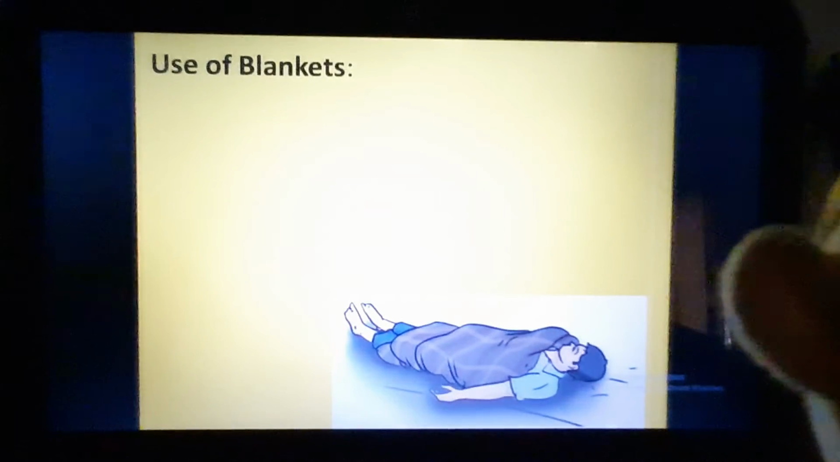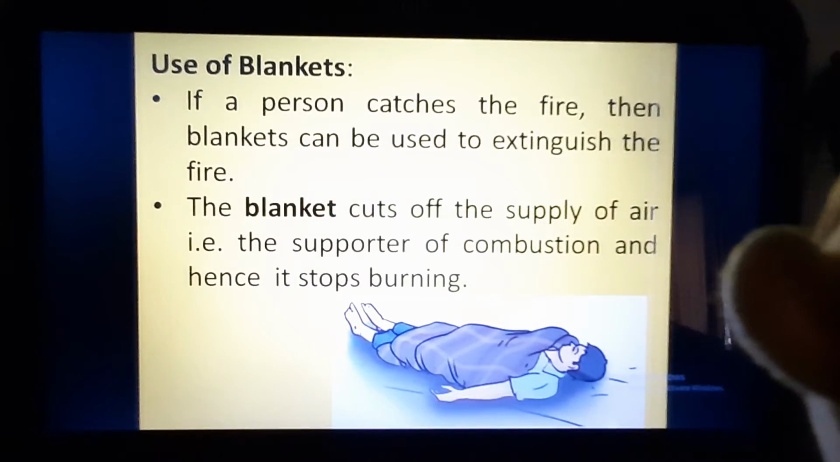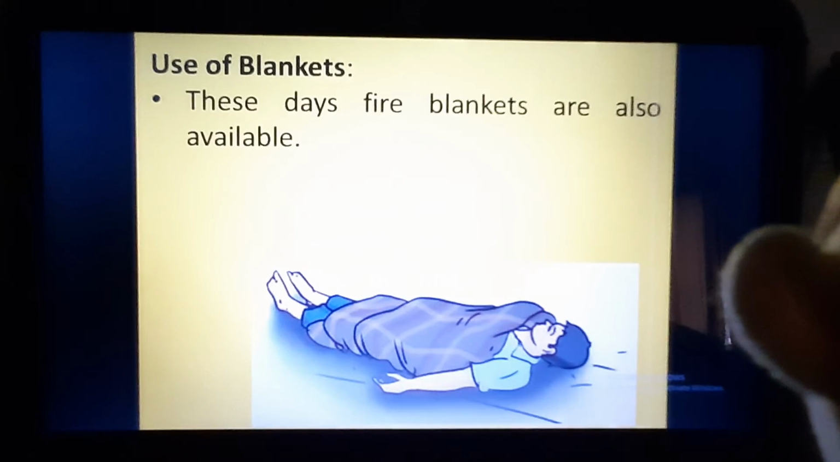Now next is the use of blankets. If a person catches fire, then blankets can be used to extinguish the fire. In this case, what is happening? Wrapping the person with a blanket cuts off the supply of air. And what is air? Air is the supporter of combustion, and when there is no supporter of combustion, burning will stop.